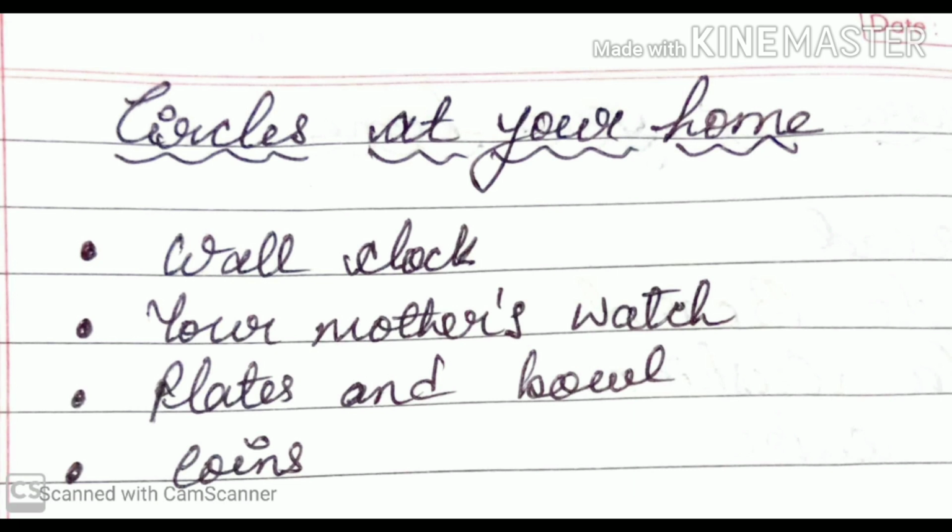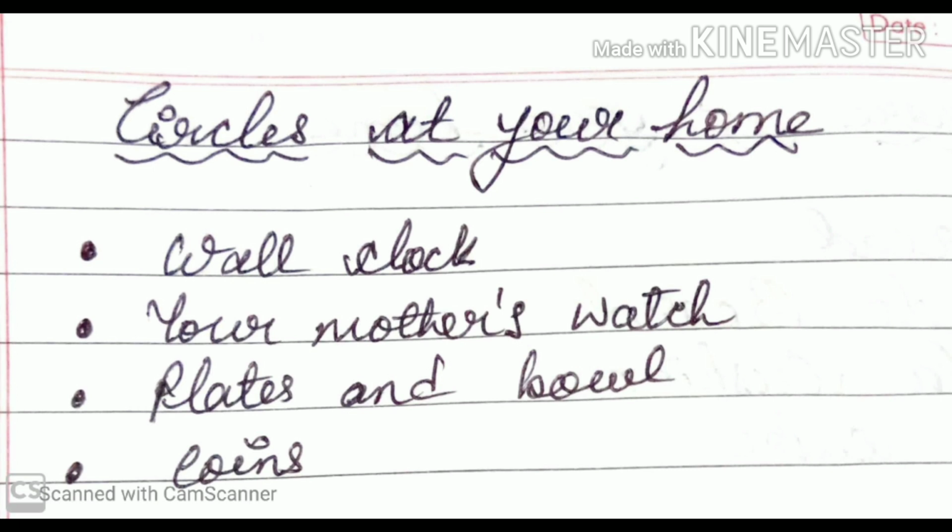They do not have any corners and any sides. Now the last thing, coins. Your father gives you coins. They are also circle in shape.